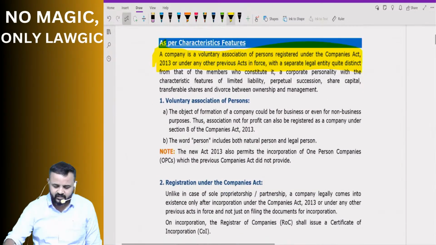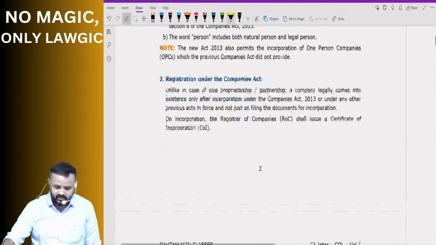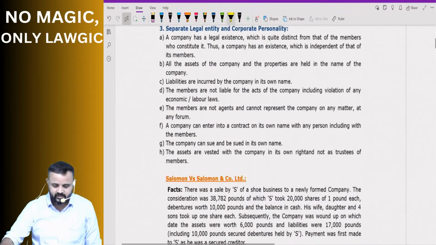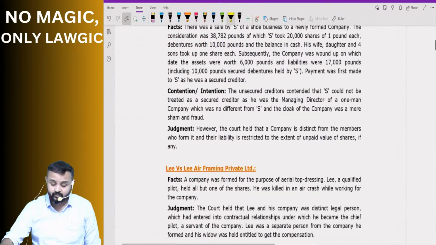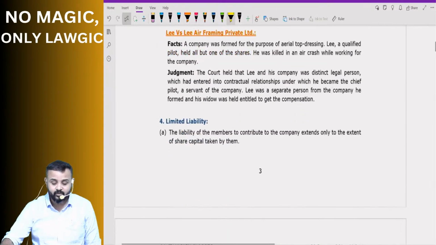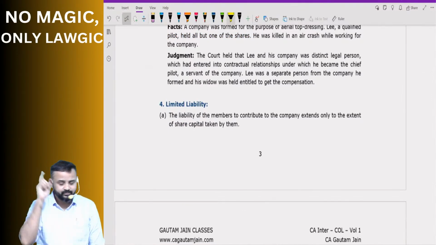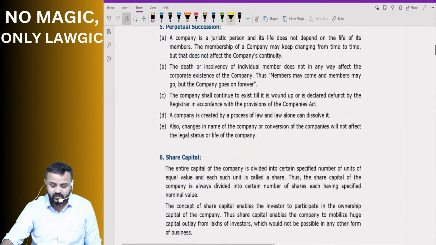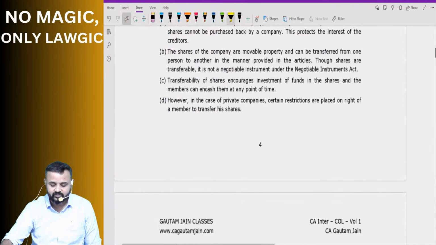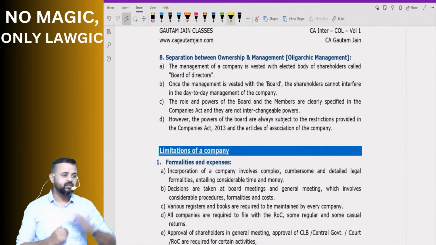Did we discuss till here? Just see. Voluntary association of persons. Did we discuss? Yes, sir. Registration? Yes, sir. Separate legal entity with case laws like Salomon versus Salomon and Company Limited, Lee versus Lee's Air Farming. Rather, I have covered one more, Bacha F. Guzdar versus CIT. You remember? Then limited liability of members we talked about. Perpetual succession, share capital, transferability of shares, separation between ownership and management. Till here we have covered.